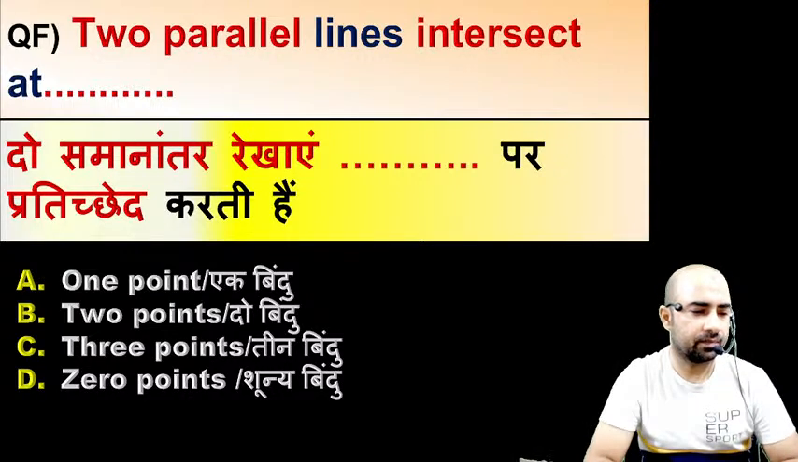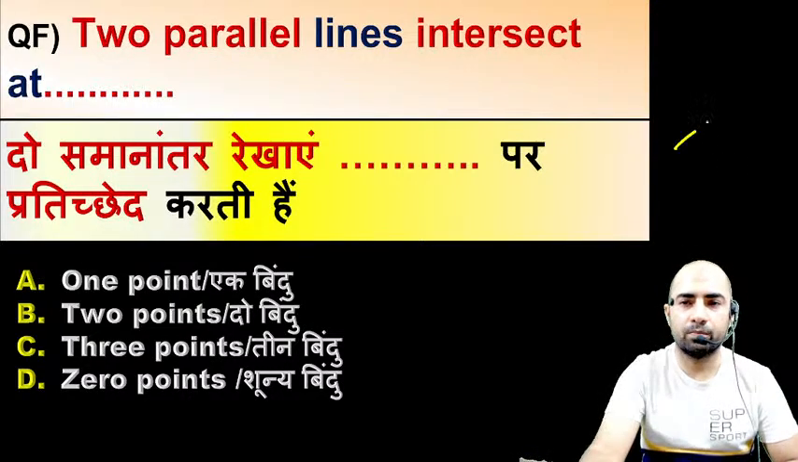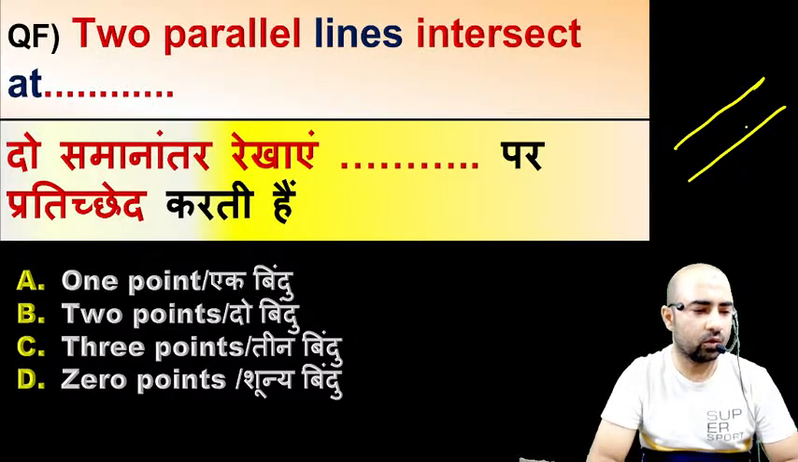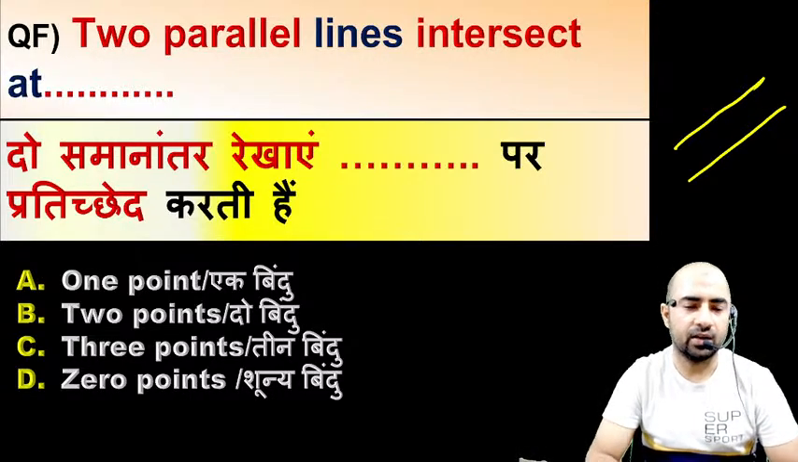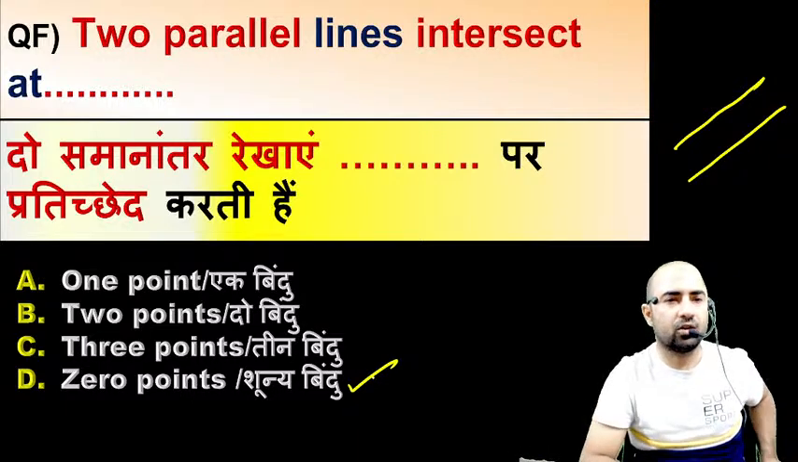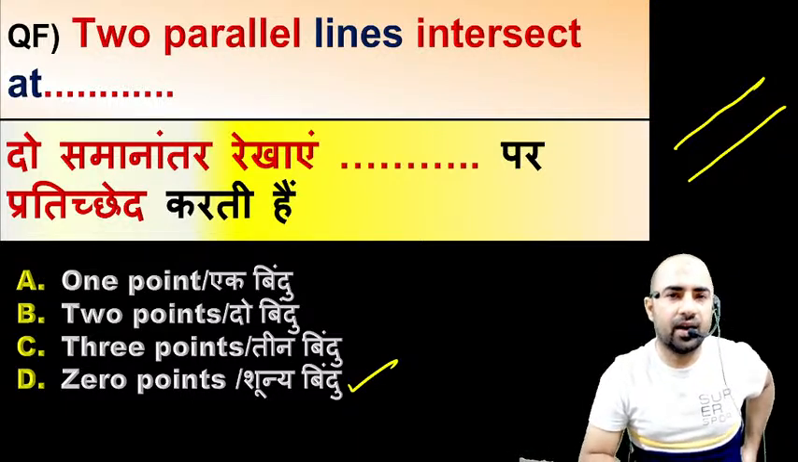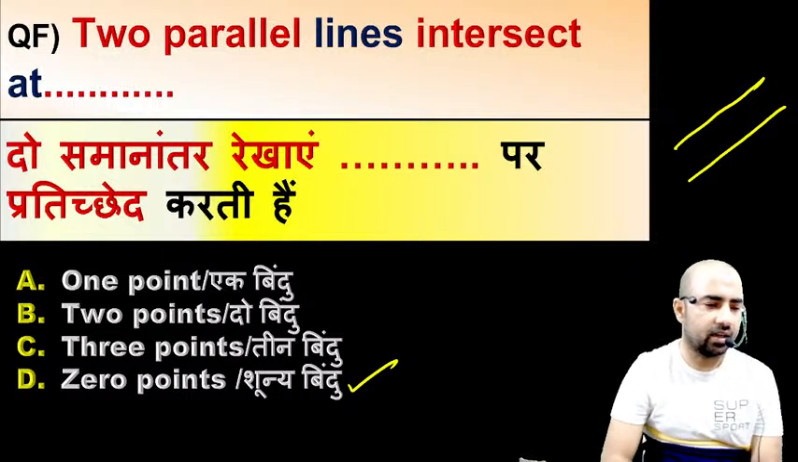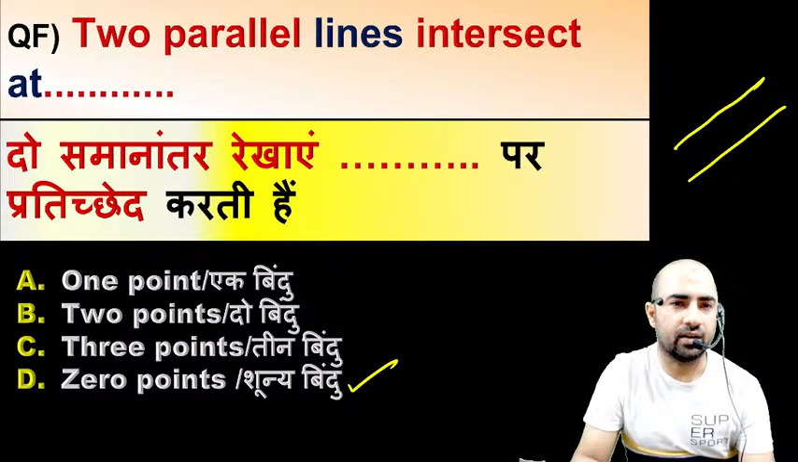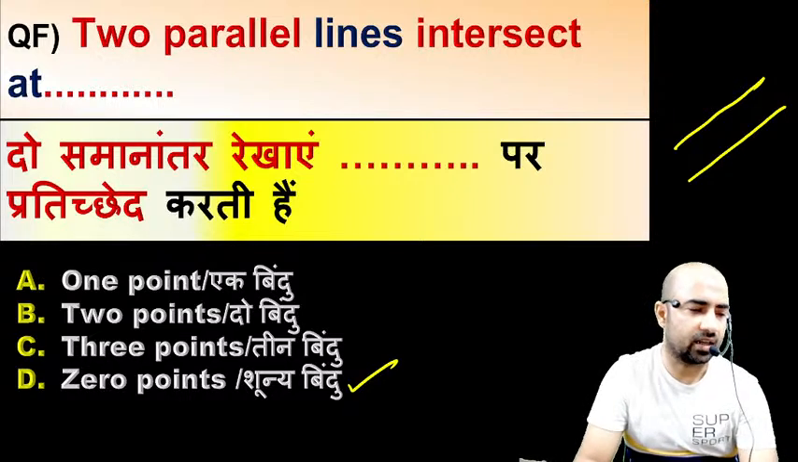Two parallel lines. So we have already covered this. Two parallel lines never meet each other. That means they don't have any common point, right? So 0 point. The right answer is 0 point. Yes, Ruma, the right answer is 0 point. So two parallel lines never intersect each other and the distance between them is always constant.